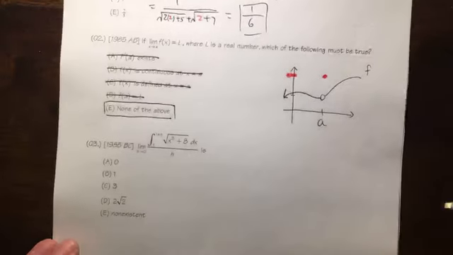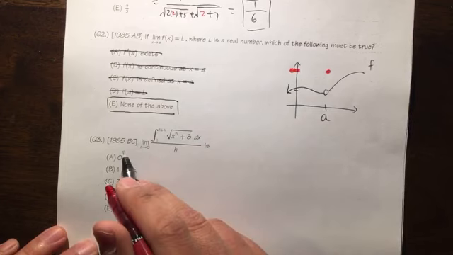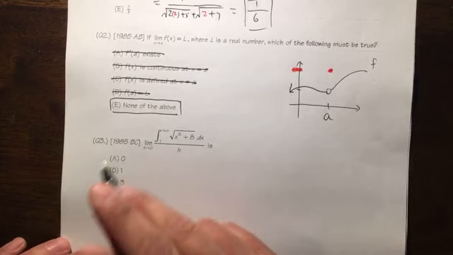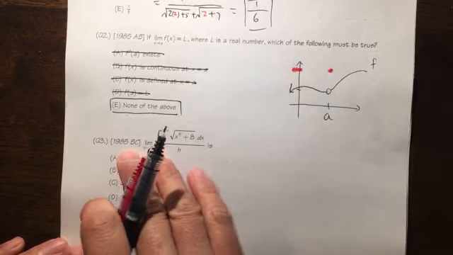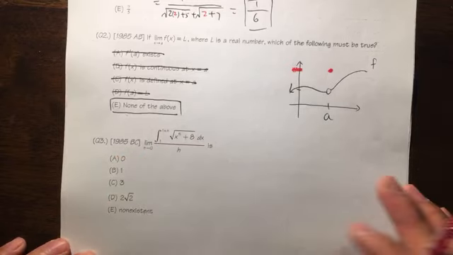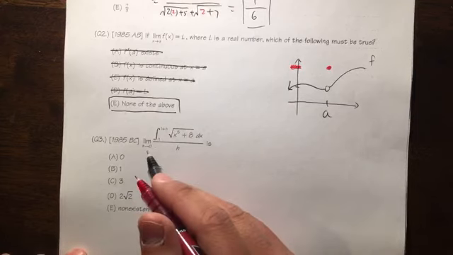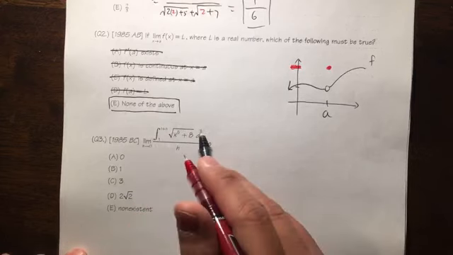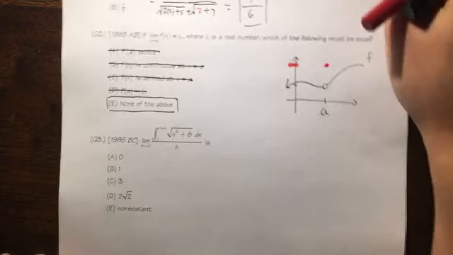I'm using my phone, so I'm looking at your chart and, in the meantime, looking at my pictures, all that stuff. But anyway, now let's look at this one, and this is for the BC level, okay? So it's like Cal 2, that kind of thing. If you pass the BC test, you can actually get Cal 2 credit at many universities. Anyway, the limit as h approaches 0 of this expression, which is the integral on the top over just h, is what? Any suggestions?